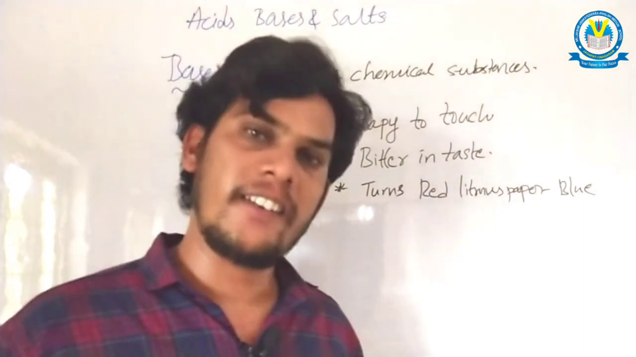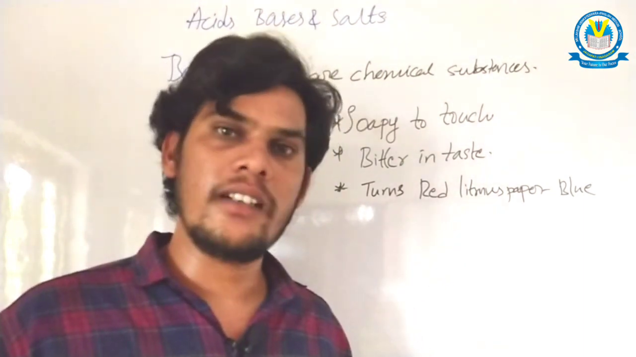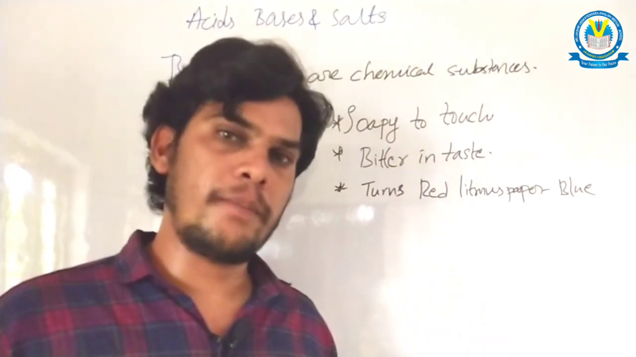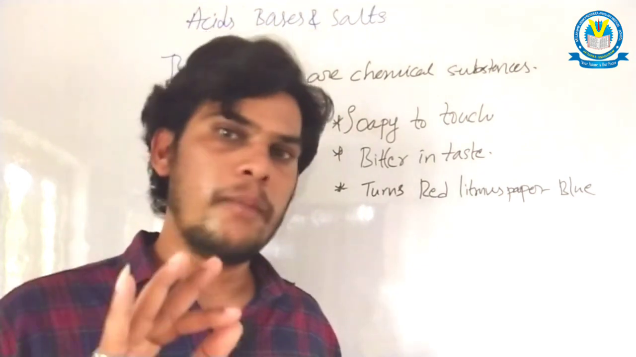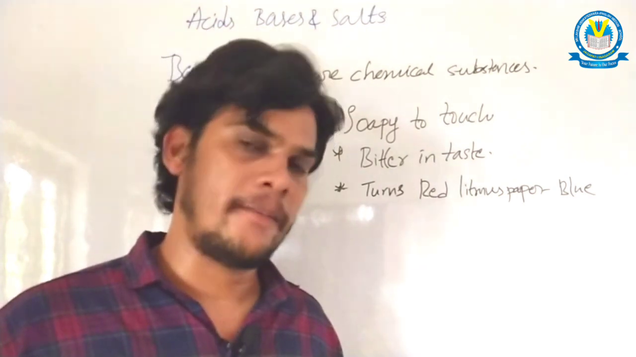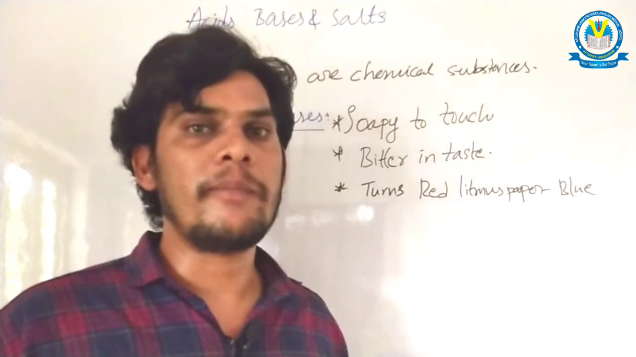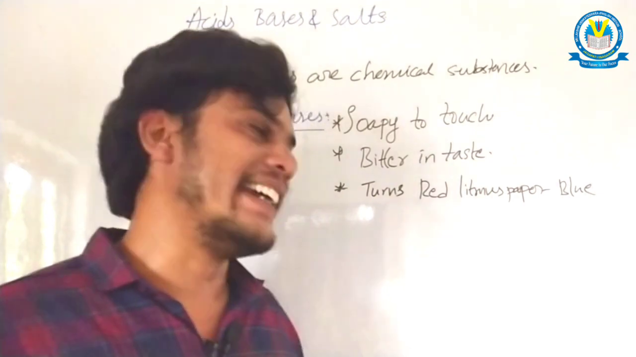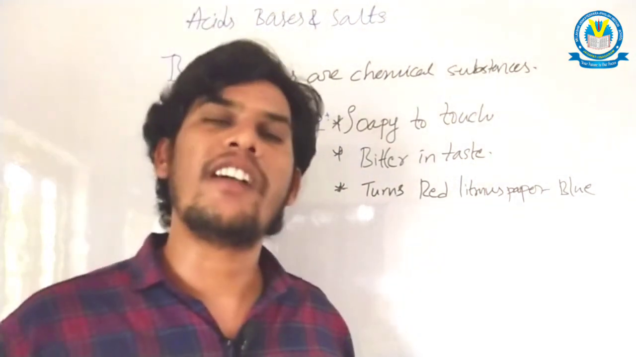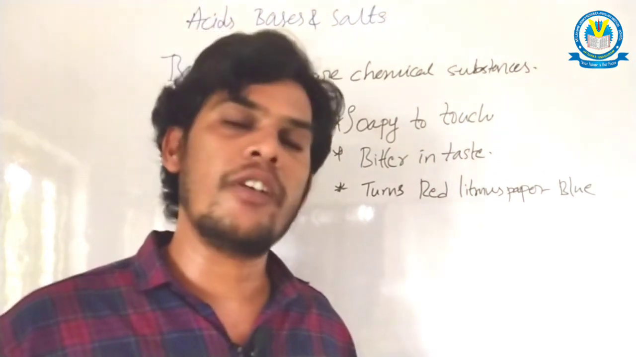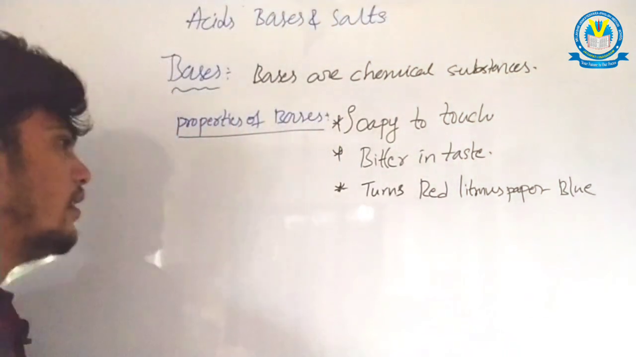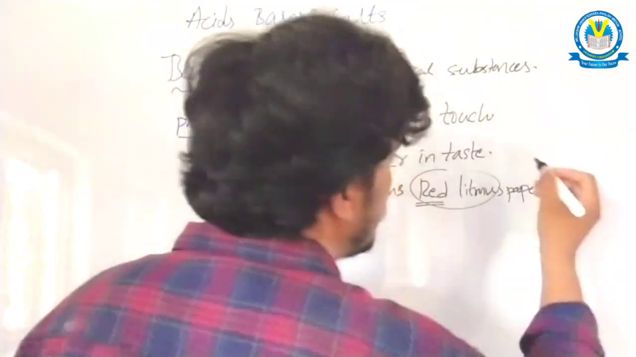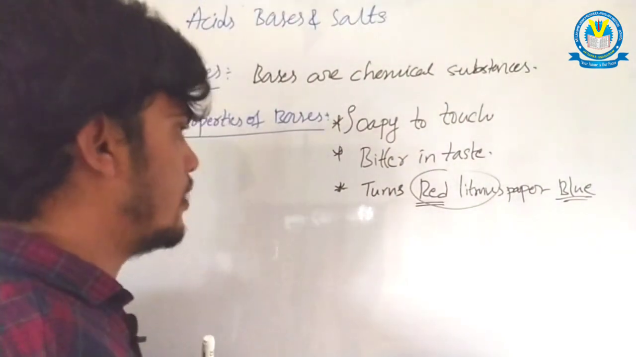Just take some soap water, take a blue litmus paper and red litmus paper. If you dip blue litmus paper in the soap water, the blue litmus paper does not change its color. But if you dip red litmus paper, that red litmus paper turns into blue color because it indicates the given soap water is a base. So soap water is not acid, it is a base. So bases turn red litmus paper to blue color.